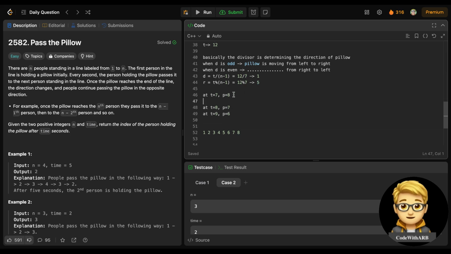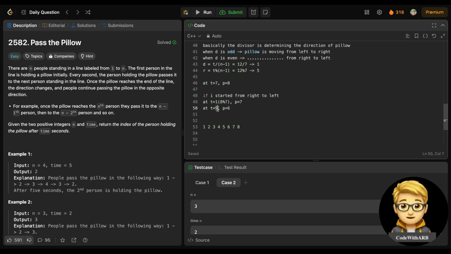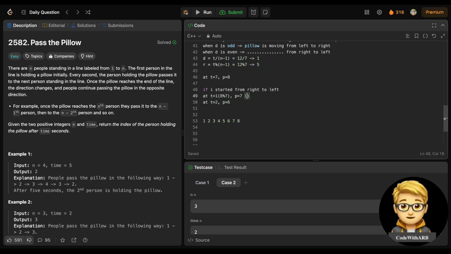So if I started from right to left, then instead of this 8, if you take modulus with 7, it will be 1, right? What I have done is taken modulus of 7. So at t is equal to 1, it is at p is equal to 7. At t is equal to 2, it is at p is equal to 6. So basically, if you observe the pattern, it will be n minus t. How does this n minus t come? See, 8 minus 1 is 7. Again, 8 minus 2 is 6.